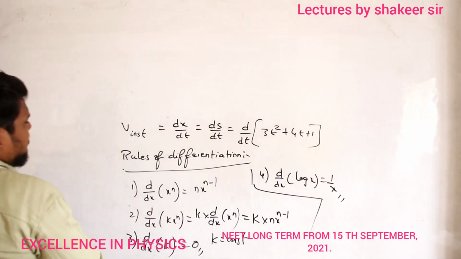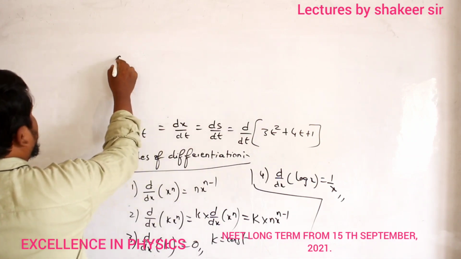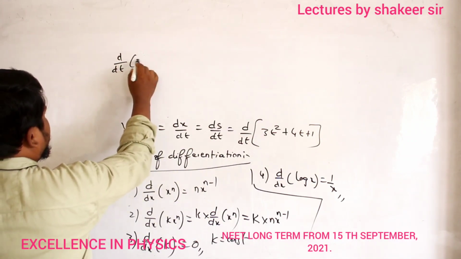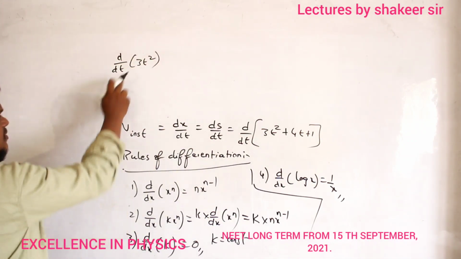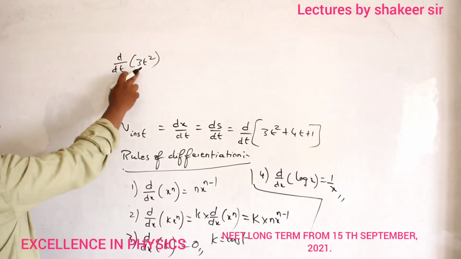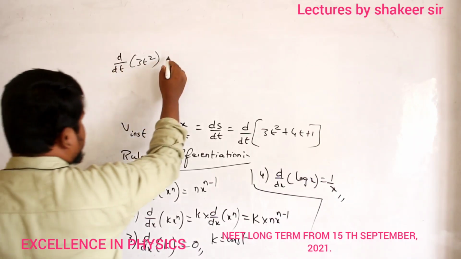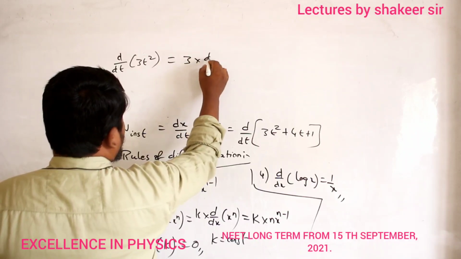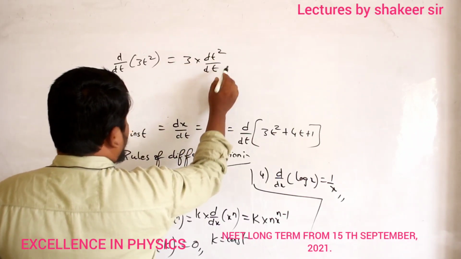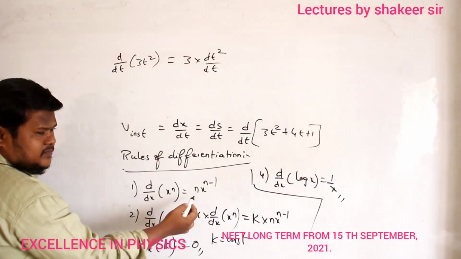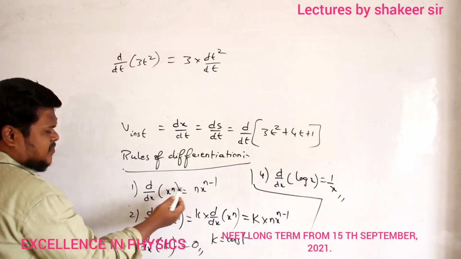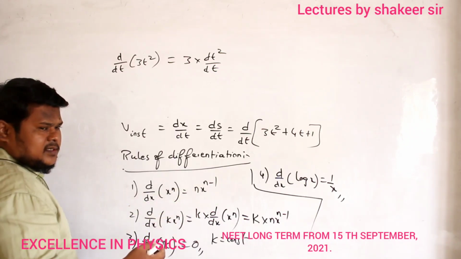Okay? So first of all, let us do this one. So d by dt of 3t square. 3 is a constant, no? Take it out of differentiation. So 3 into d t square divided by dt. Now compare this one with this one. Differentiation of x power n is n into x power n minus 1.